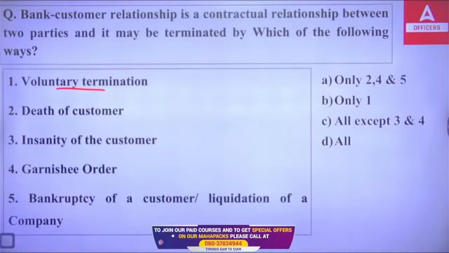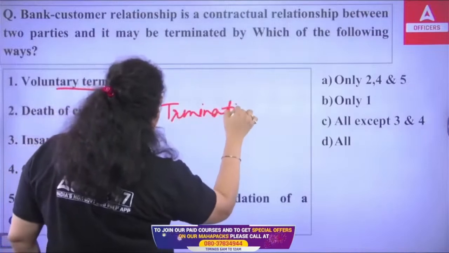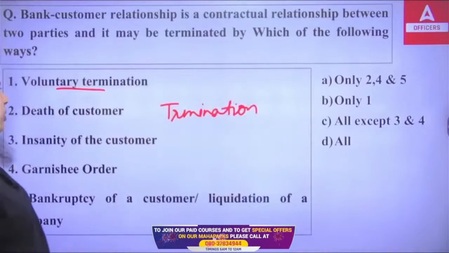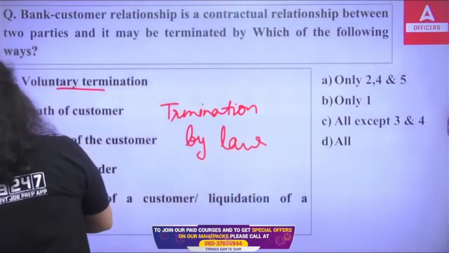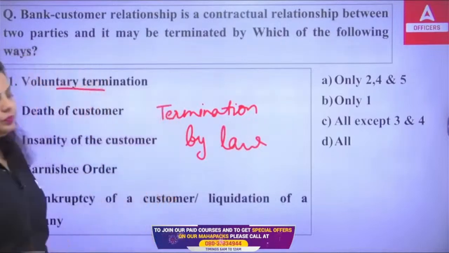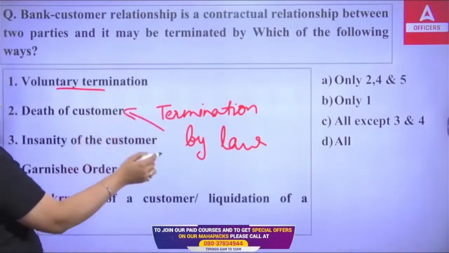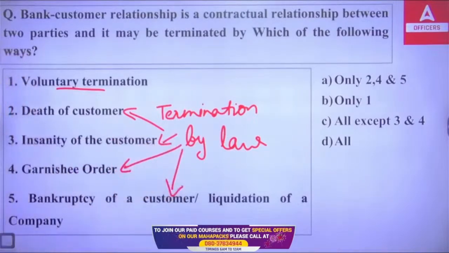Now, apart from that, the second way of termination of this contractual relationship between a banker and customer is that the termination will be done by law. Termination by law will be done in case of death of the customer, insanity of the customer, garnishee order, bankruptcy of a customer, and liquidation of a company. All these are part of termination by law.